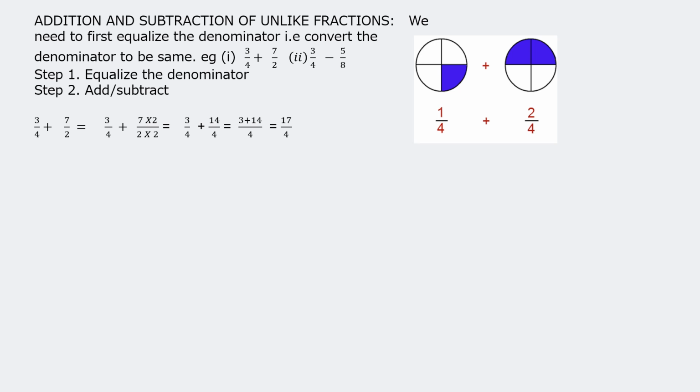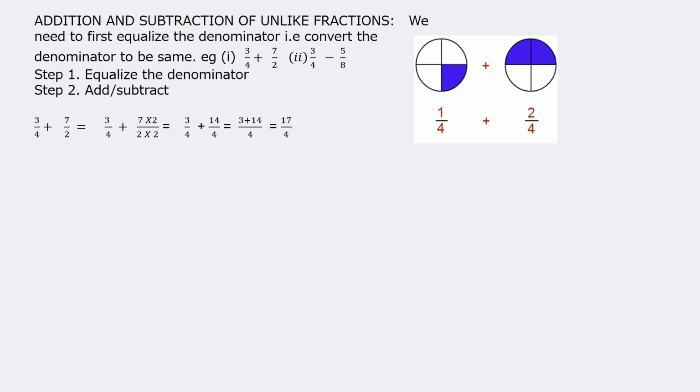So keep 3 upon 4 as it is, children, plus 7 upon 2. We have to multiply by 2. So 7 into 2 upon 2 into 2, which will give us 3 upon 4 as it is, plus 14 upon 4. Then since the denominator is same now, we can write them under one roof. 3 plus 14 upon 4, which is equal to 17 upon 4.